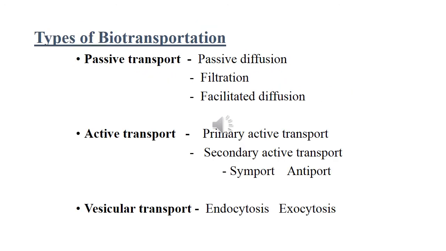The different types of biotransportation are passive transport, active transport, and vesicular transport. The passive transport is again divided into passive diffusion, filtration, and facilitated diffusion. Active transport includes primary active transport and secondary active transport, where the secondary active transport is of two types, symport and antiport. Next is vesicular transport, which includes endocytosis and exocytosis. So these are the different types of transports through which the drugs are transferred through the biological membrane for absorption.